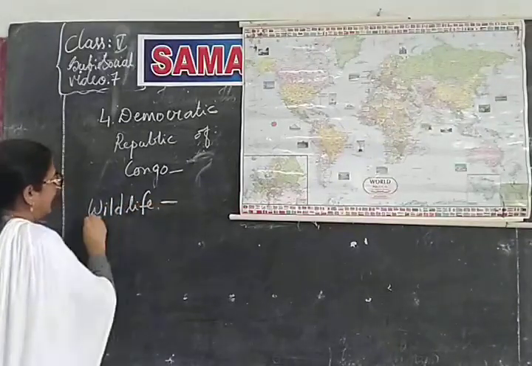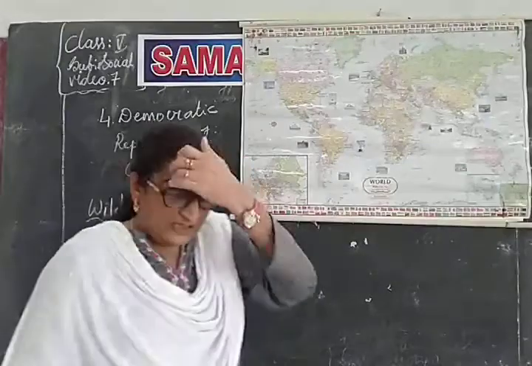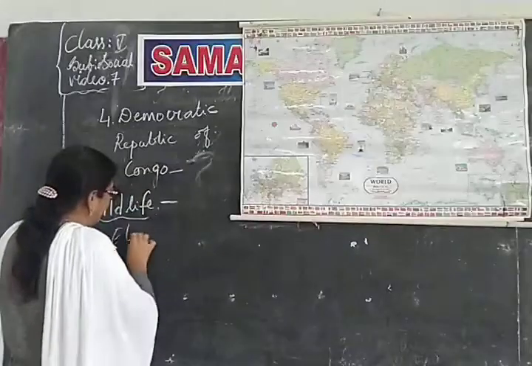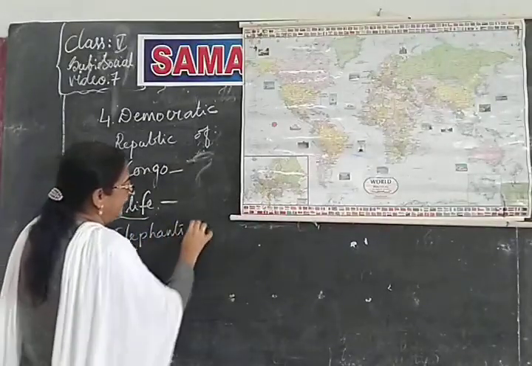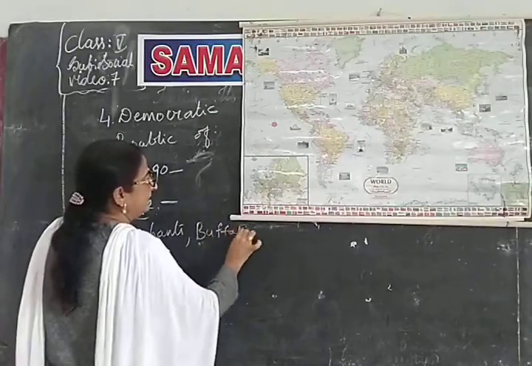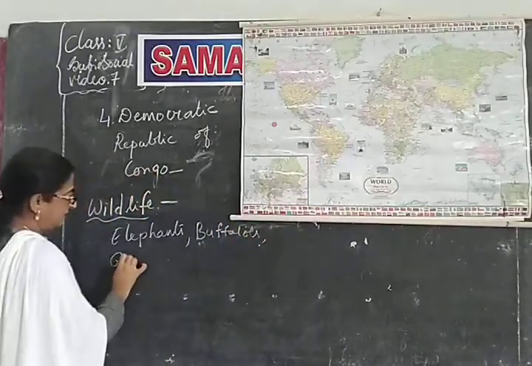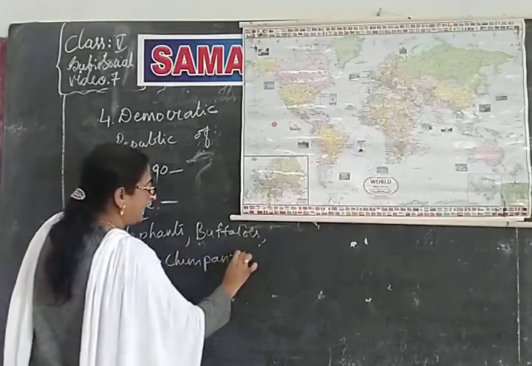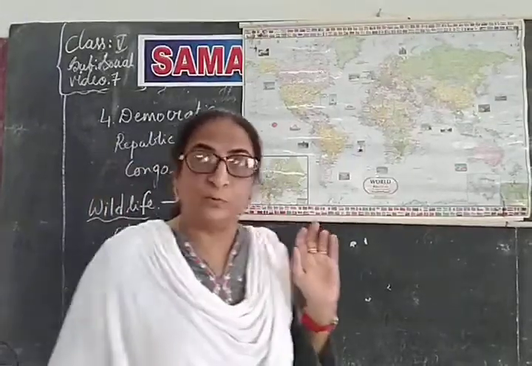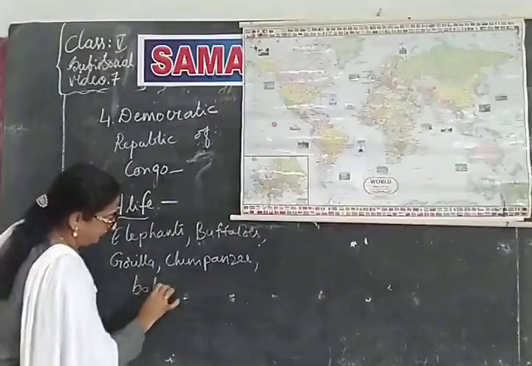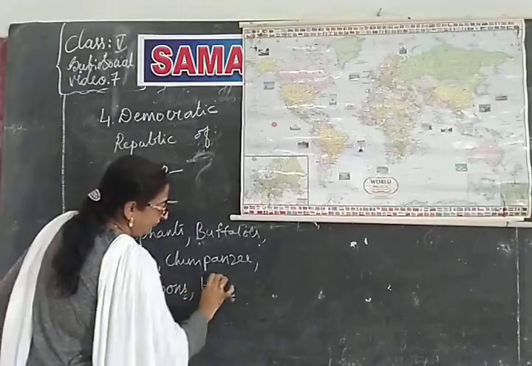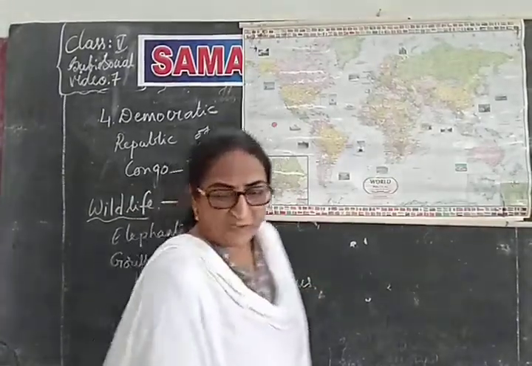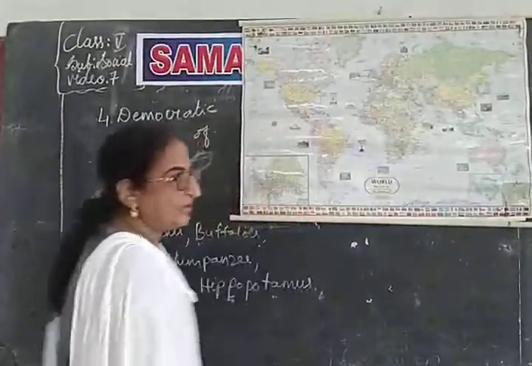We find elephants, buffaloes, gorillas, chimpanzees, baboons, hippopotamus, and next we also find rhinoceros.